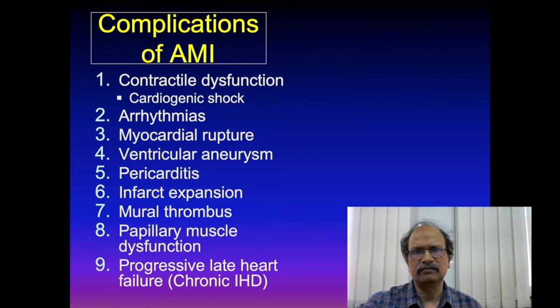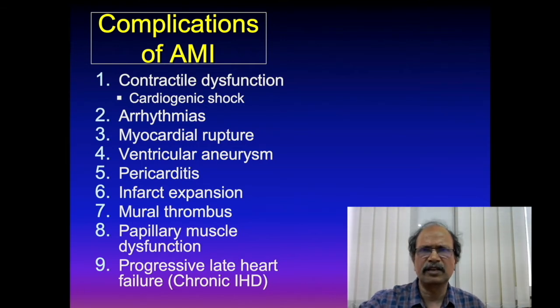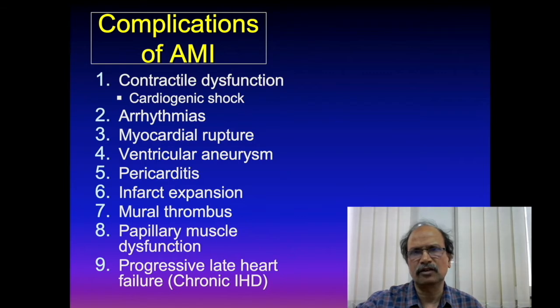The patient suffers from cardiogenic shock because of pump failure, and the patient may land in arrhythmias when the infarction or the necrosis involves the conduction system, and myocardial rupture. This flabby muscle can rupture easily. And ventricular aneurysm: if it survives, there is fibrosis, and it may bulge, producing ventricular aneurysm. And pericarditis: because of the necrosis, the overlying pericardium shows inflammation and fibrinous pericarditis.